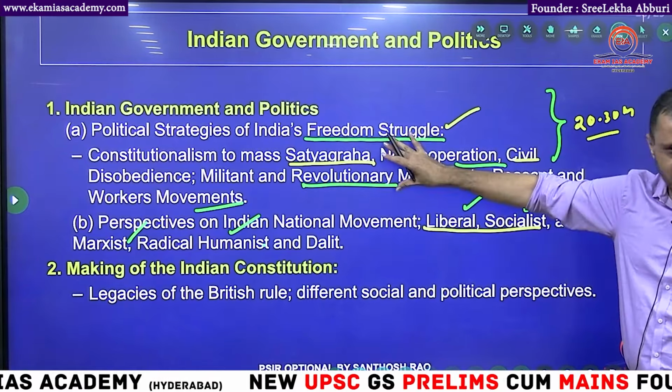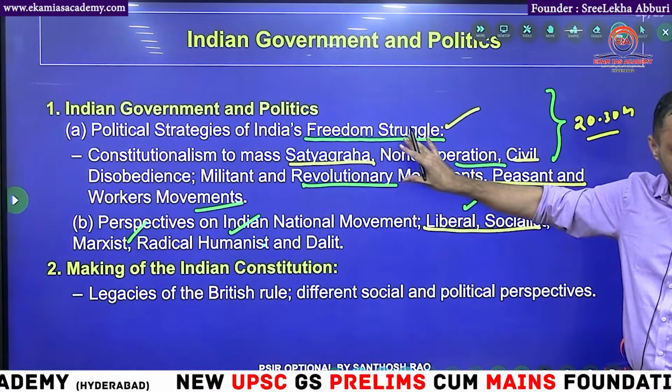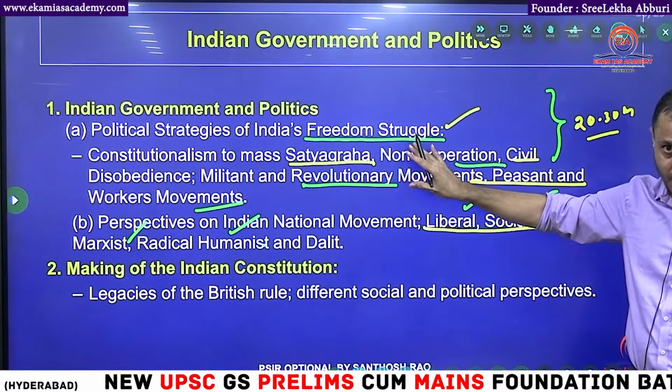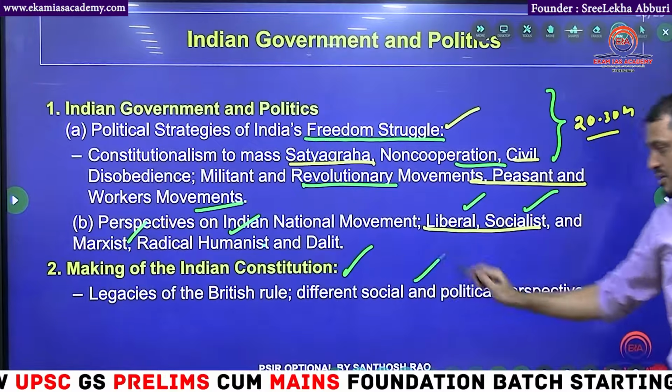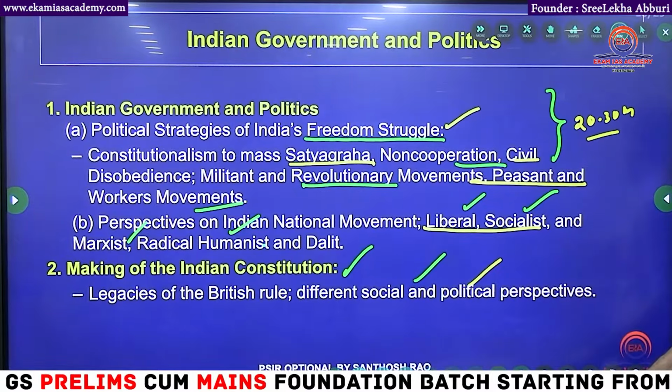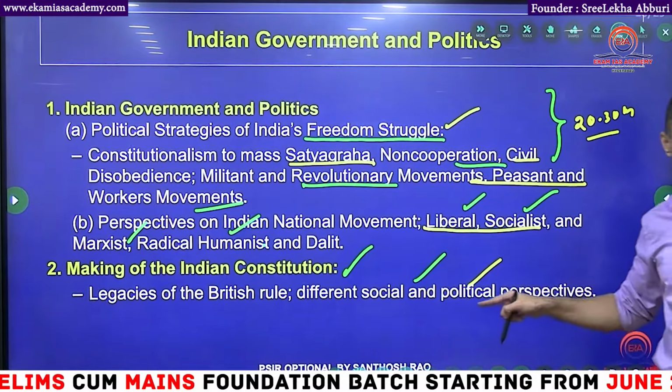First one, this is purely about the Indian national movement, helps in the prelims and helps in the mains GS paper 1. Already I told you. See, second unit, making of the constitution. For some of the polity students, we already did this topic. Here, value addition will be there.